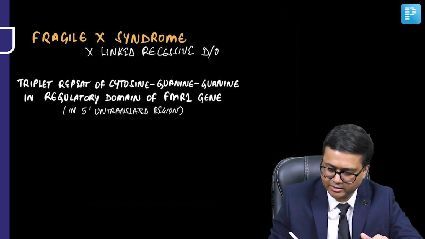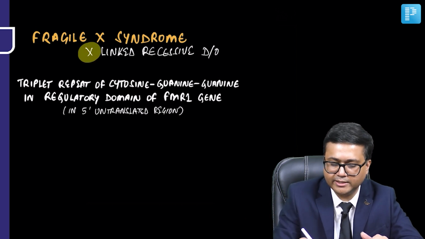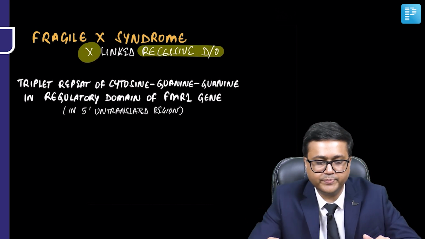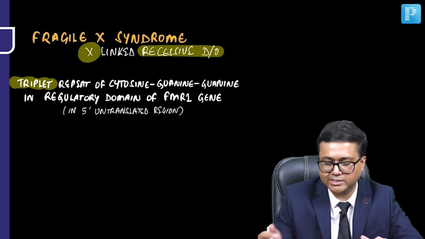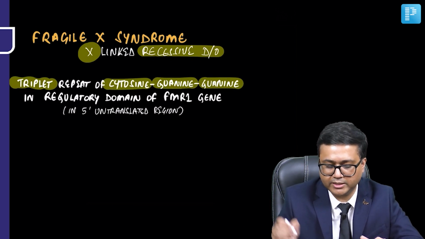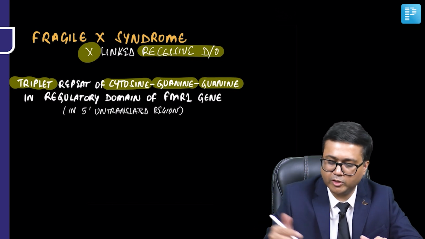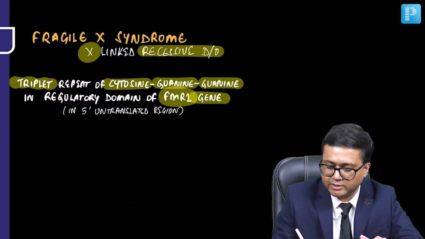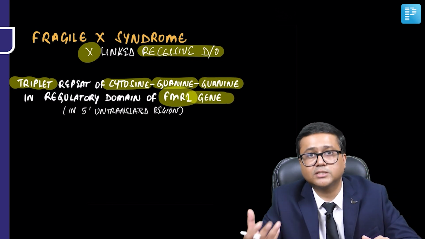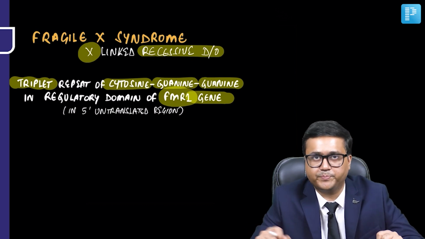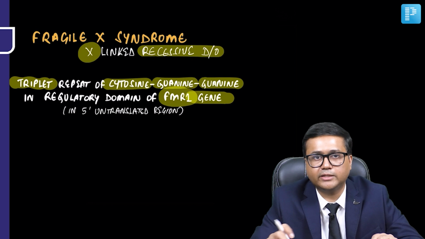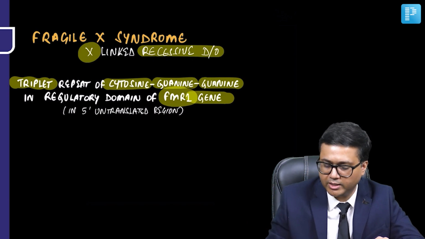As the name suggests, it is basically an X-linked recessive disorder. In this disorder, there is a triplet repeat of CGG, that is cytosine, guanine, repeat in the regulatory domain of the FMR1 gene. So the FMR1 gene is involved. It is at the 5' untranslated region. So this gene is involved and there is a triplet repeat of CGG.